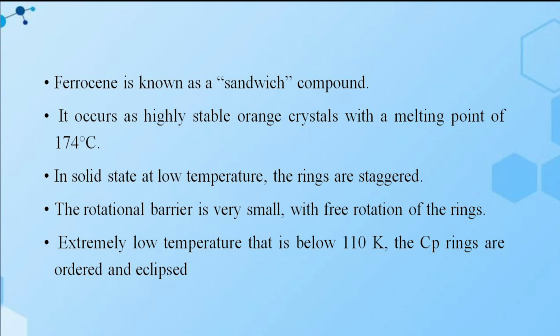In the solid state at low temperature, the rings are in a staggered form. The rotational barrier is very small, with free rotation of the rings. At extremely low temperature, that is below 110 Kelvin, the cyclopentadienyl rings are ordered and eclipsed.